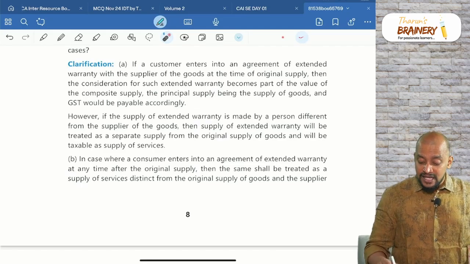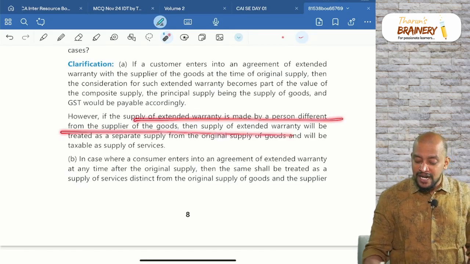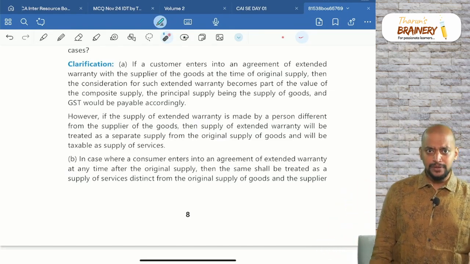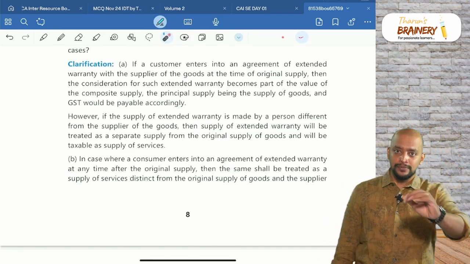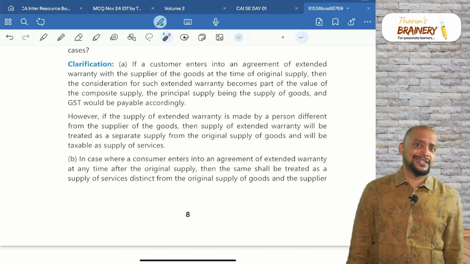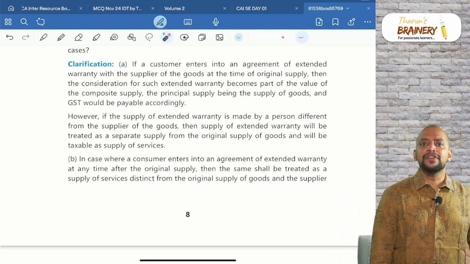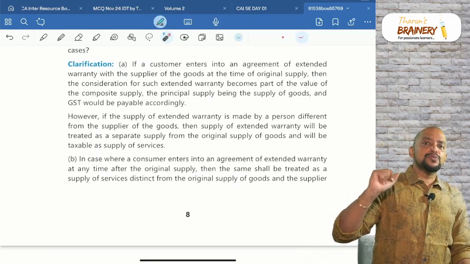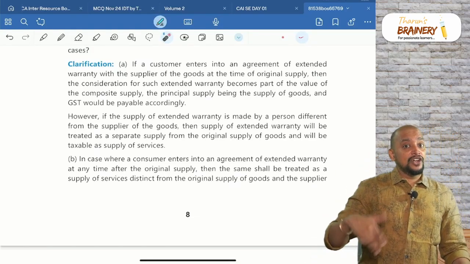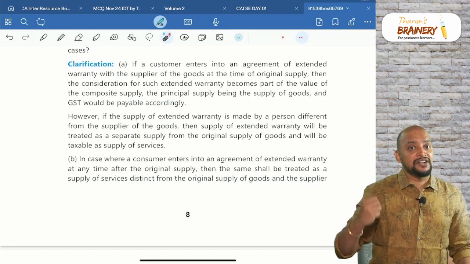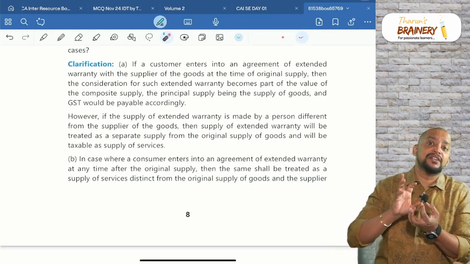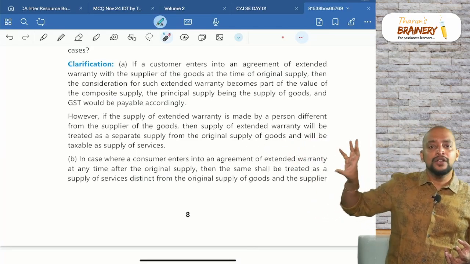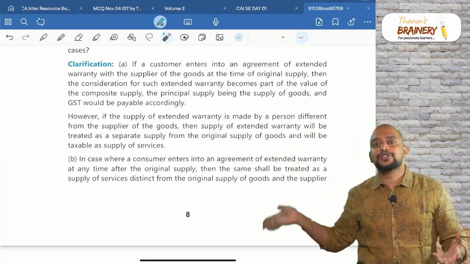However, if the supplier of extended warranty is a person different from the supplier of goods, for example, when you go to a mobile store, a lot of mobile stores are there, like Sangeeta Mobiles, Purvika Mobiles, Chennai Mobiles, like that a number of mobile shops are there. Now these mobile shops will not collect the amount for extended warranty, because that extended warranty will be given by a different supplier. Some other supplier will give it, sometimes the manufacturer also will give.